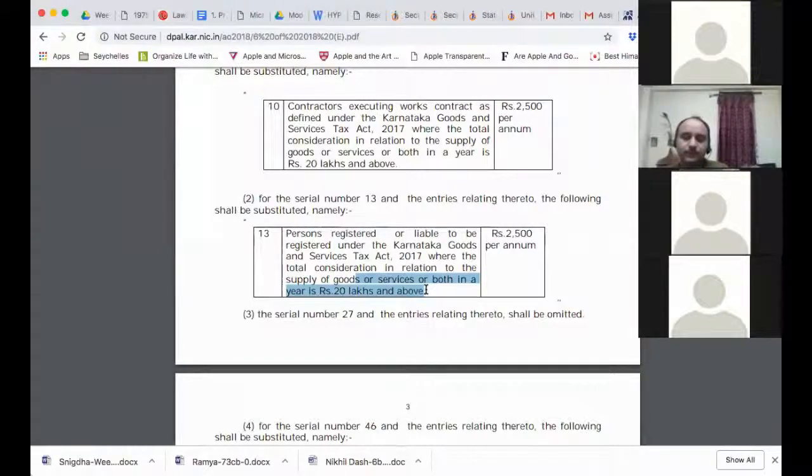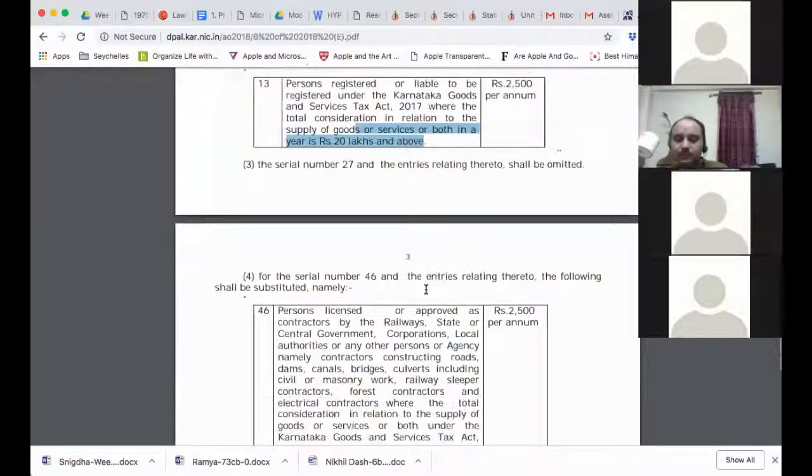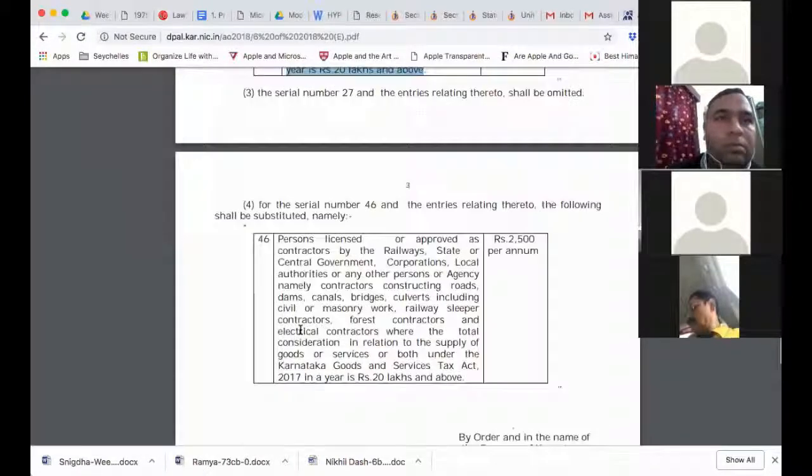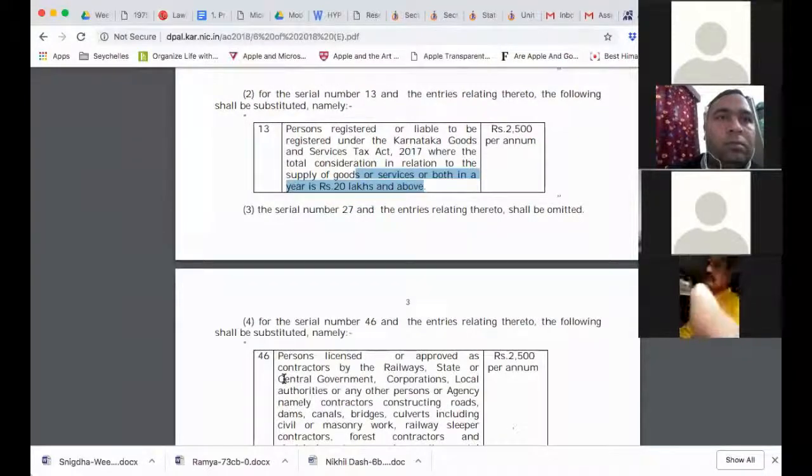So the question is, will it be applicable? It might be, because I'm required to be registered under the Shops and Establishments Act if I have an office, and then it becomes applicable there. So you have to see if it doesn't apply or does it apply elsewhere. Only if it doesn't apply in any of the applicable categories can one say that I don't have to pay this. So these three things were amended in Karnataka in 2018.